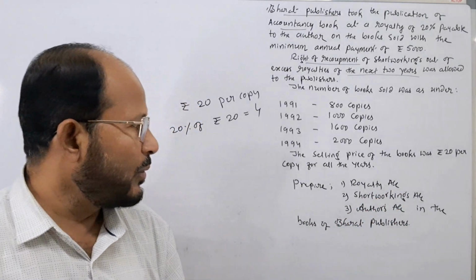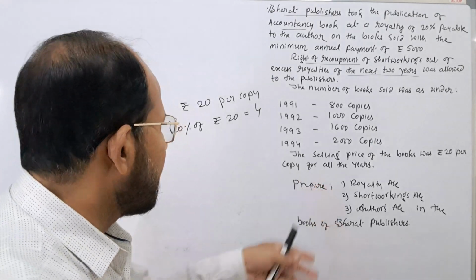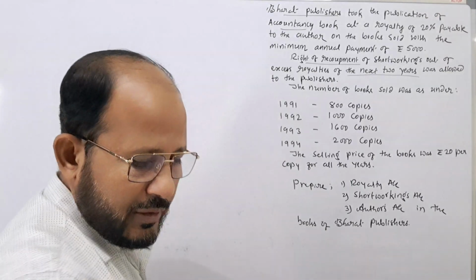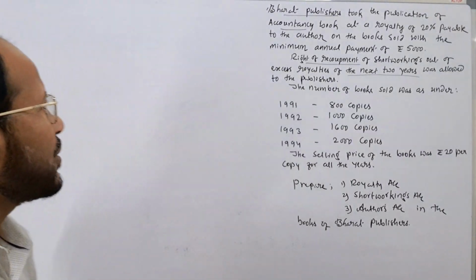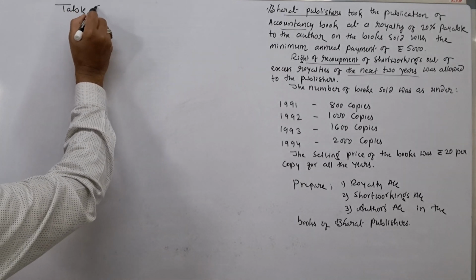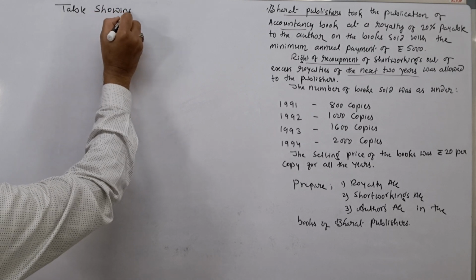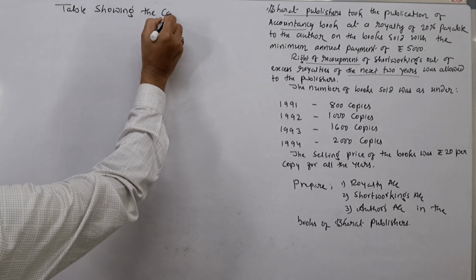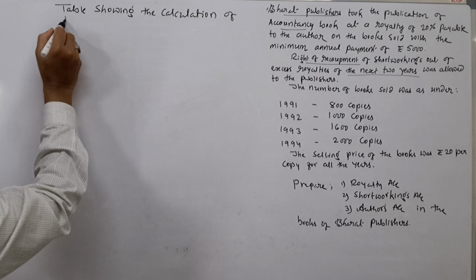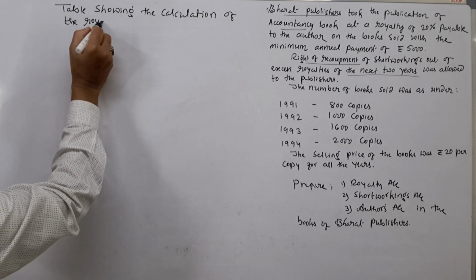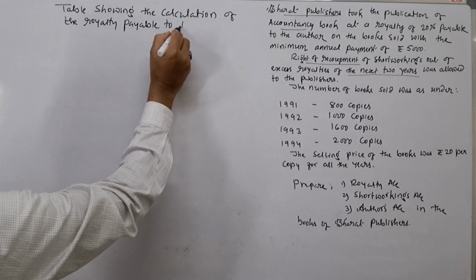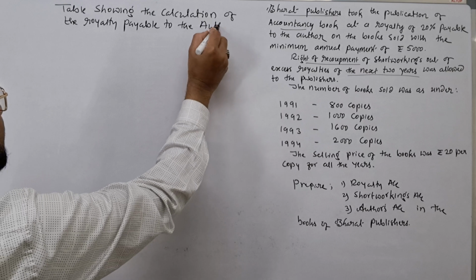Before proceeding to the next part of this problem, first we have to prepare a table showing the calculation of royalty payable to the author. The problem is very simple. Try to understand here.